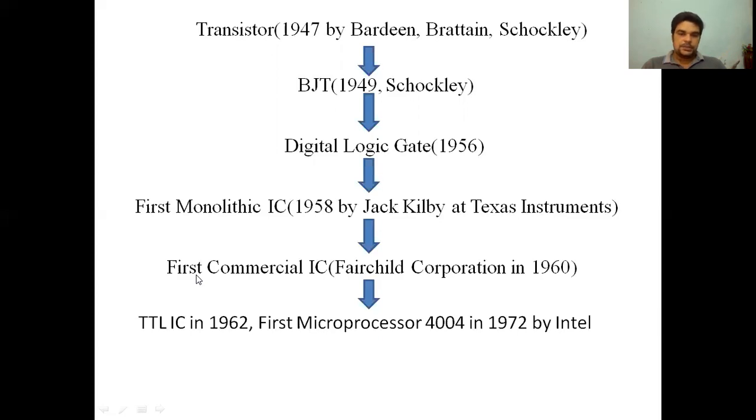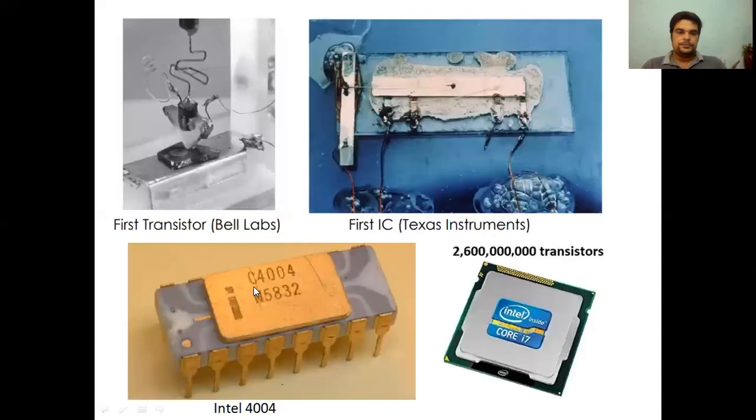At that time, this microprocessor contained 2300 transistors, and nowadays the i-series processors, i7, i9, contain billions of transistors. This is the advancement that has taken place in the electronic industry.